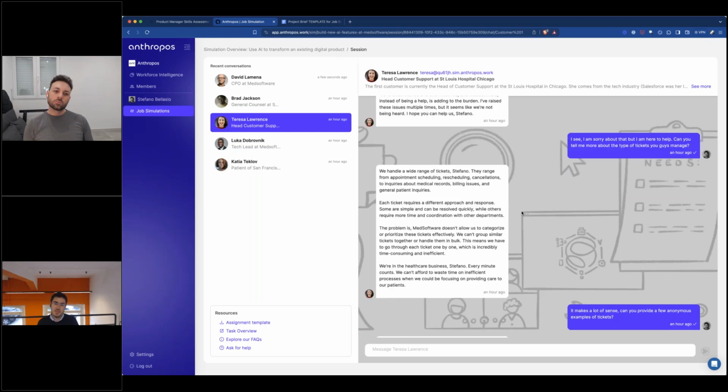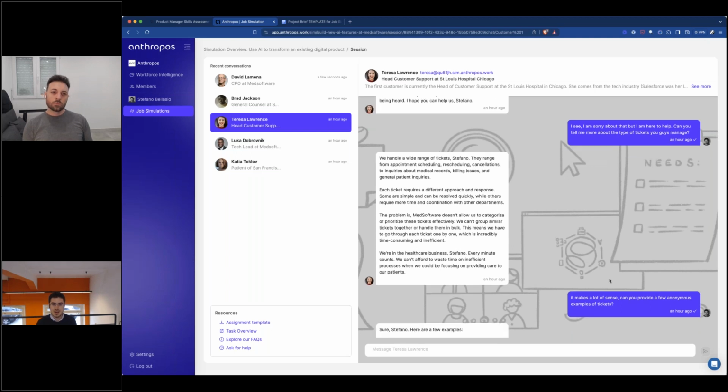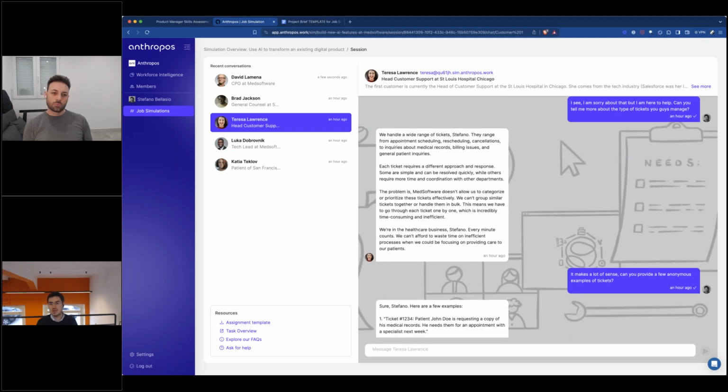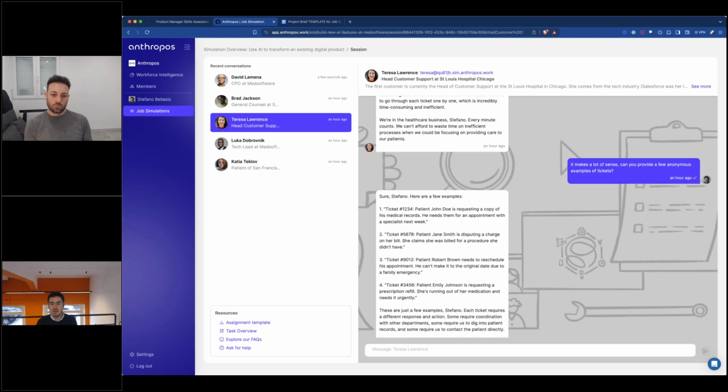And she's saying that basically the problem is very simple. They are overwhelmed. Med software doesn't have an intuitive UI. And on top of that, there is no way to basically automate things, right? Keep in mind that my goal in this simulation is actually to find the most important problem that I can solve for Med software with AI. So I'm trying different things. I'll show you in a second. I'm trying different ways to understand exactly what's blocking these customers. And I'm also asking more information.